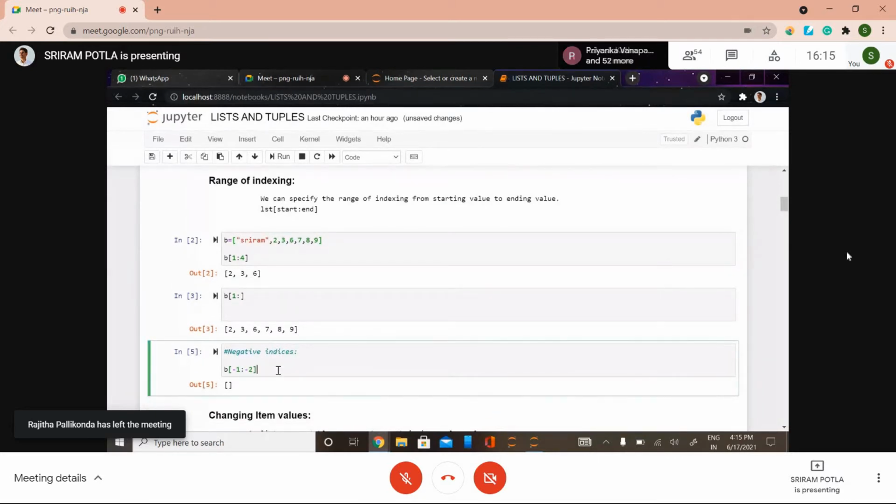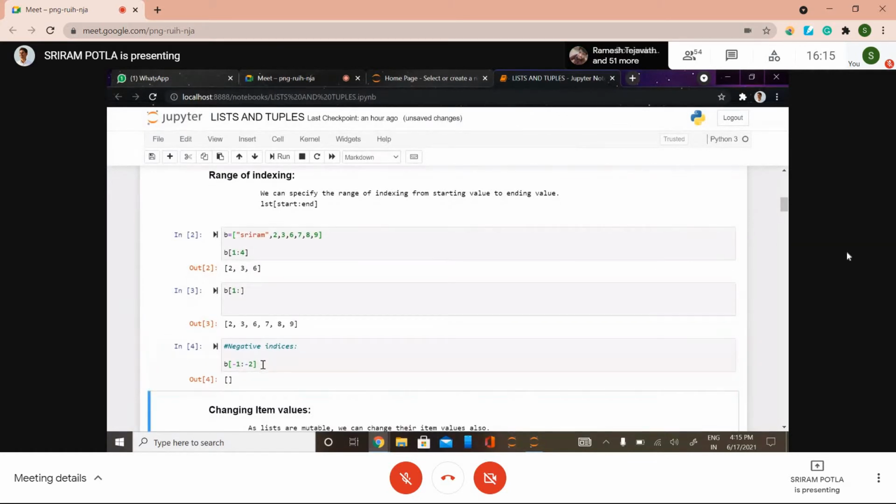When coming to negative indexes, you can do that also. Negative indexing starts from right to left, right? So I have given -1 to -2. I got an empty result because it won't print the values. See here.